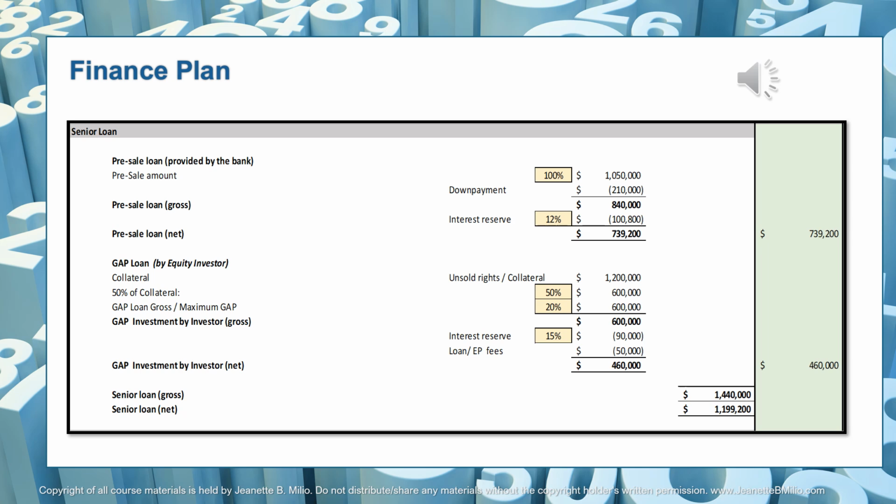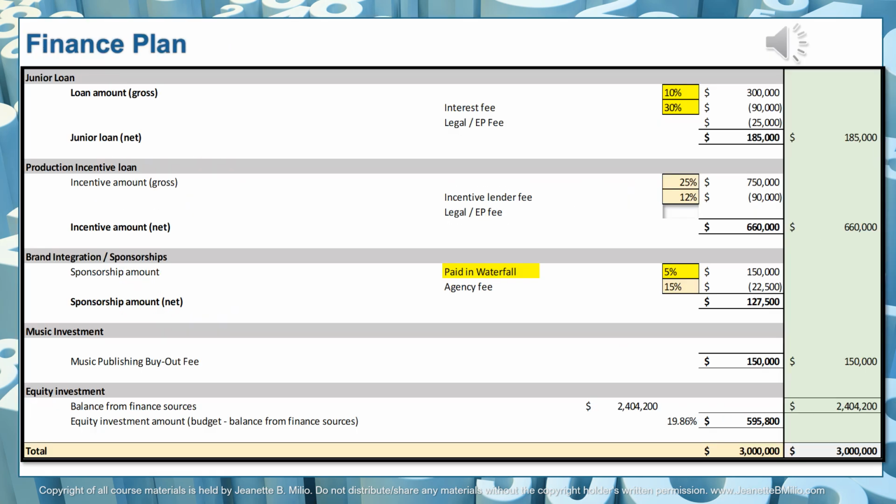What we have available to the budget is $1,199,200, which is the net loan amounts, which is the gross loan amount minus all the interest and EP fees. So let's look at the finance plan that leads us to the equity.